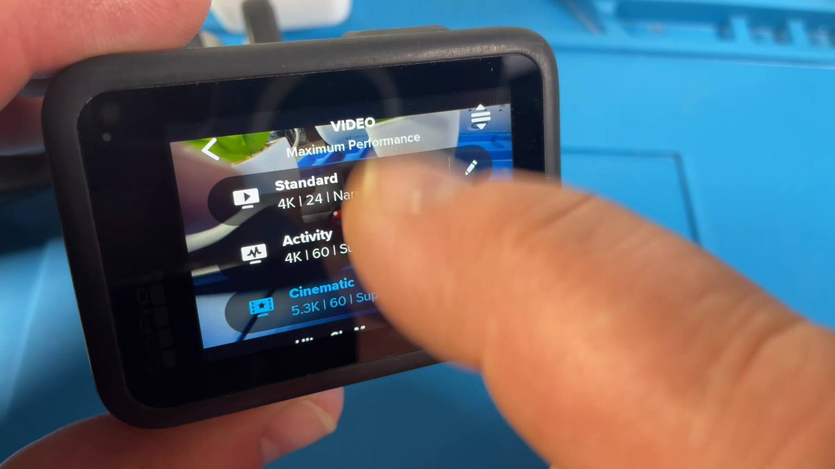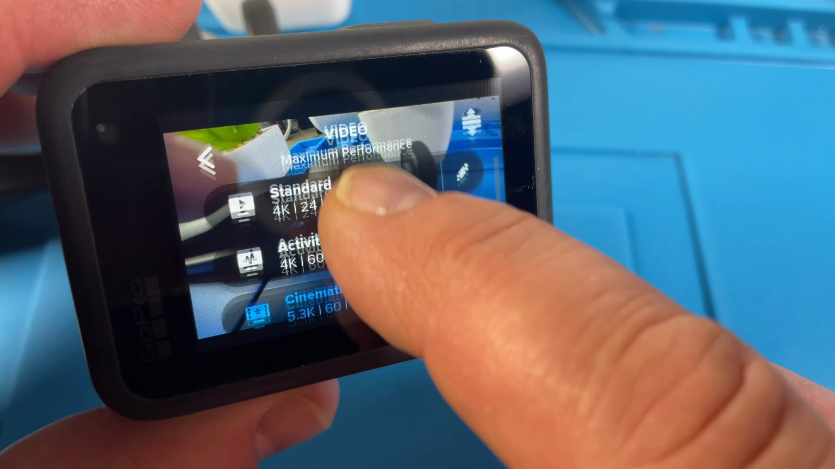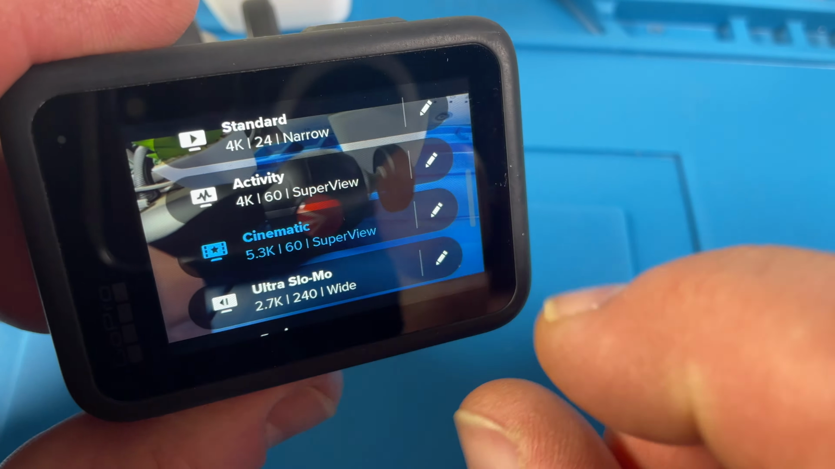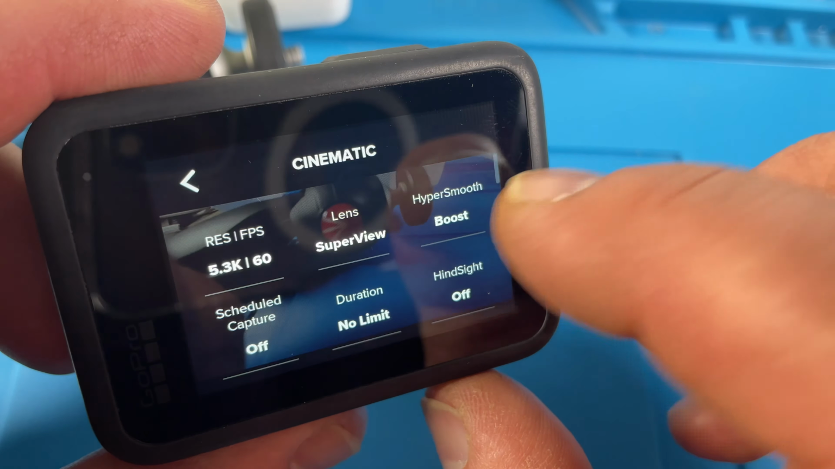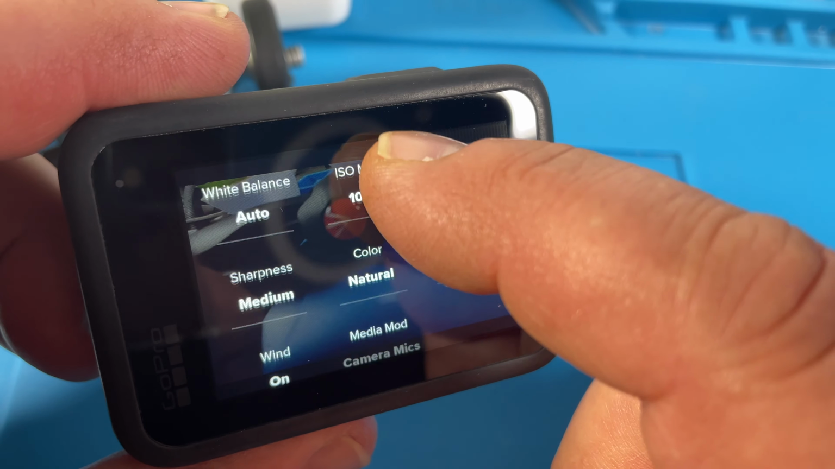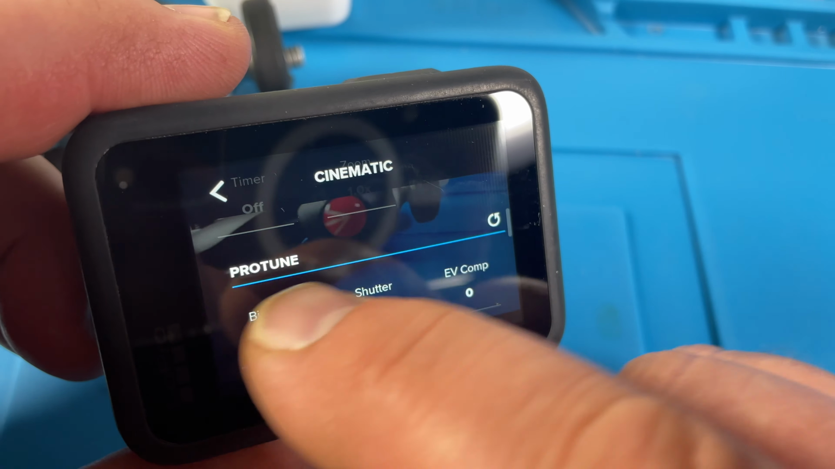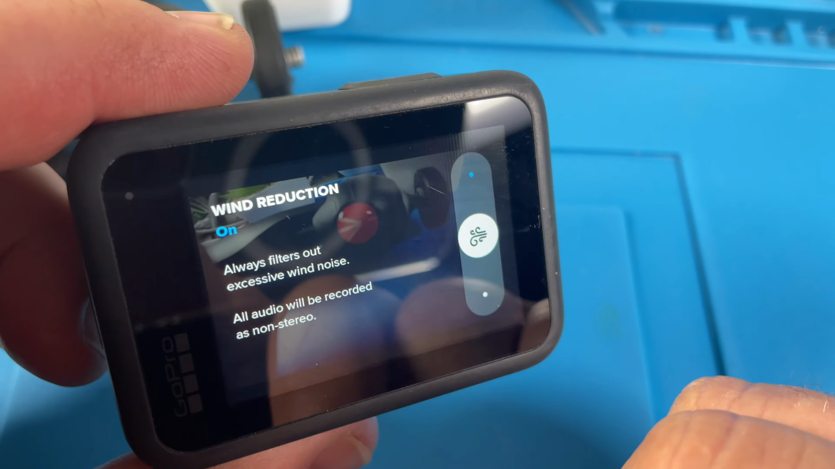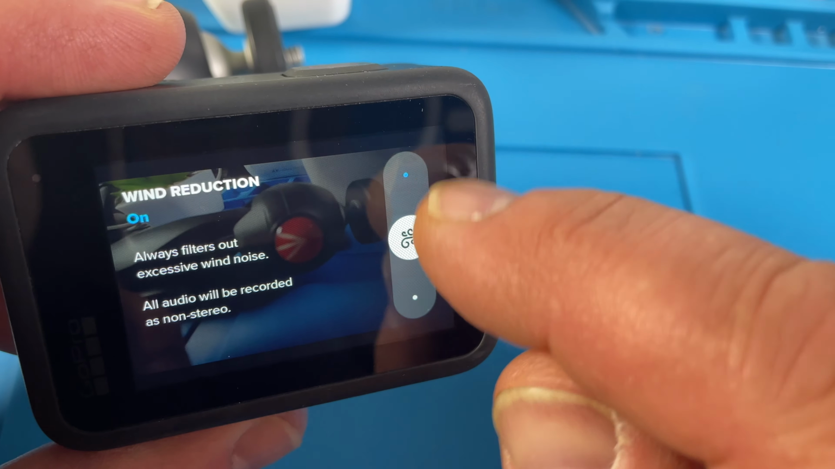If I click on this, there's like a bunch of settings. So let's say we are recording in the cinematic. You click this little edit button, and then in there you go down to the section of Pro Tune. In that section, in the lower left corner, there is the wind, and they have like 3 possibilities.